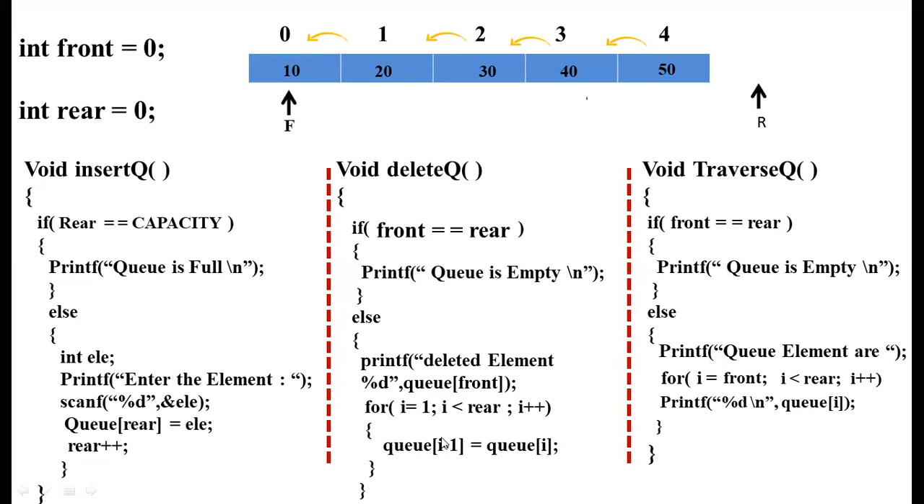So these are the 3 operations we can perform on the queue: insertion, deletion, and traversing operations. Here, if you notice, I am not using functions like is empty and is full. I am writing the logic directly in the insert function, deletion function, and traverse function. So you can write anywhere. It depends on how you are thinking and how you are presenting your logic. So that's all for now.